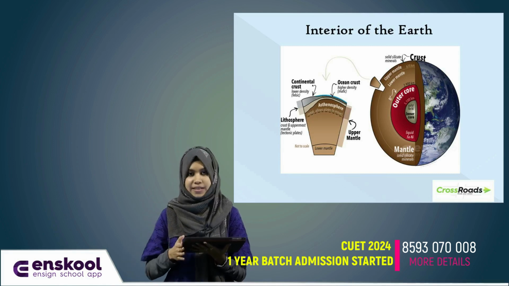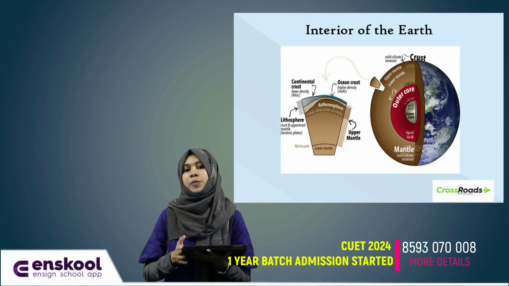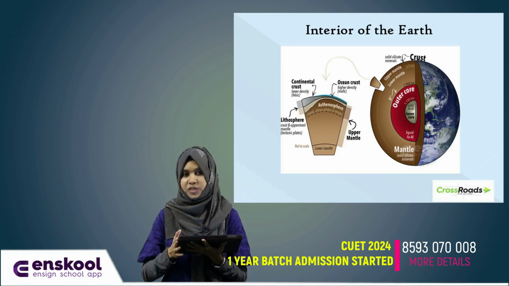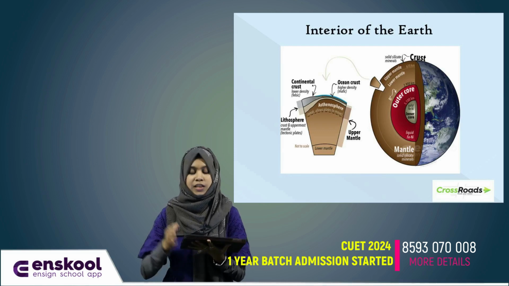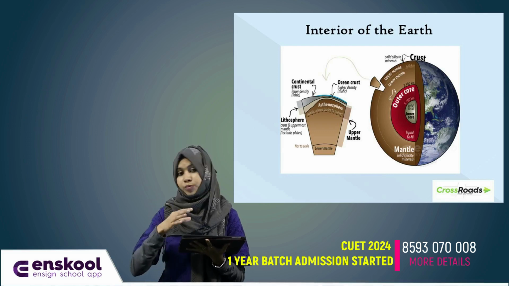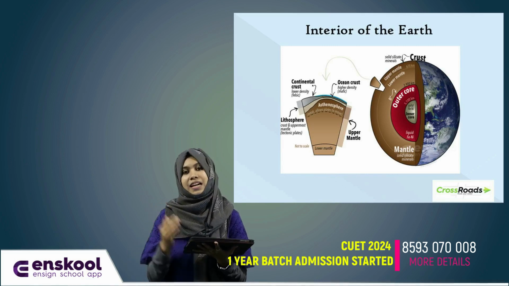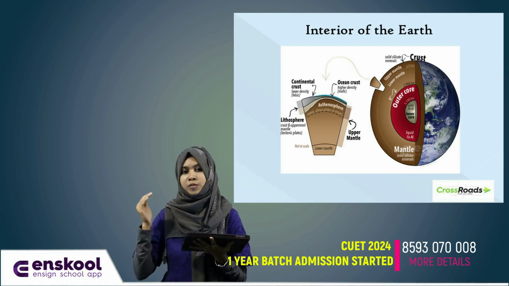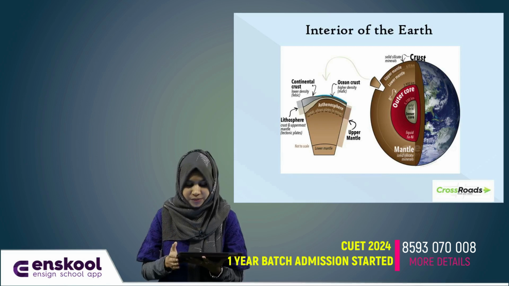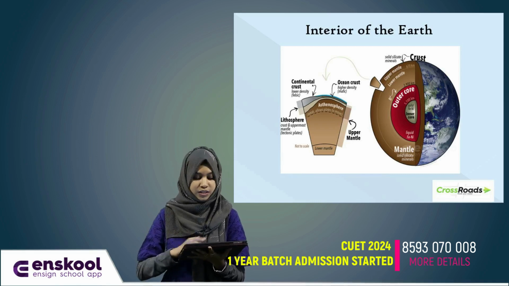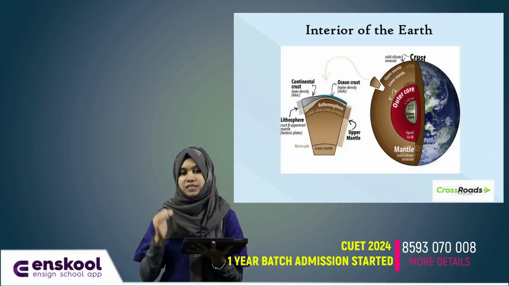The next layer is mantle. Mantle is the widest section of the Earth. It has a thickness of approximately 2,900 km. The mantle is made up of semi-molten rock called magma. The upper part of the mantle is made up of hard rock, while down below the rock is soft and beginning to melt. And there is a transition zone found between the crust and mantle known as Mohorovicic discontinuity or Moho discontinuity. Then the innermost layer of the Earth is core, and core is separated from mantle by Gutenberg discontinuity.